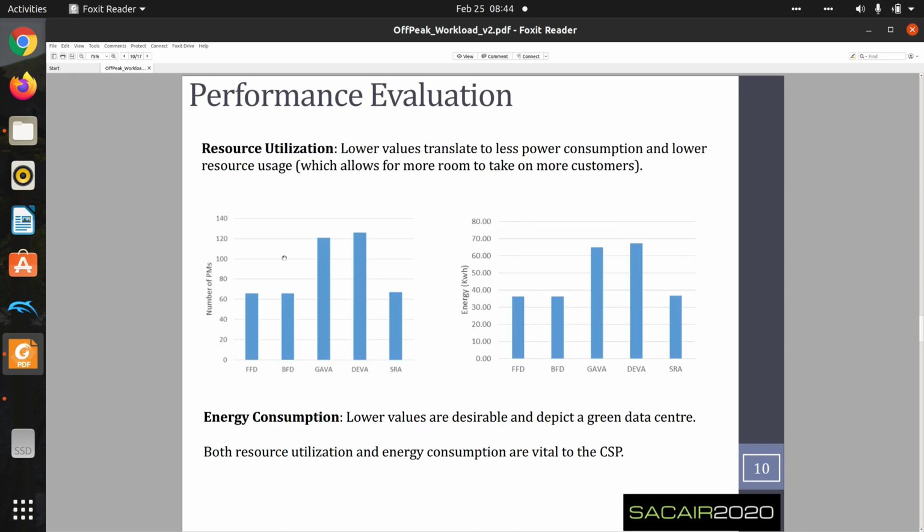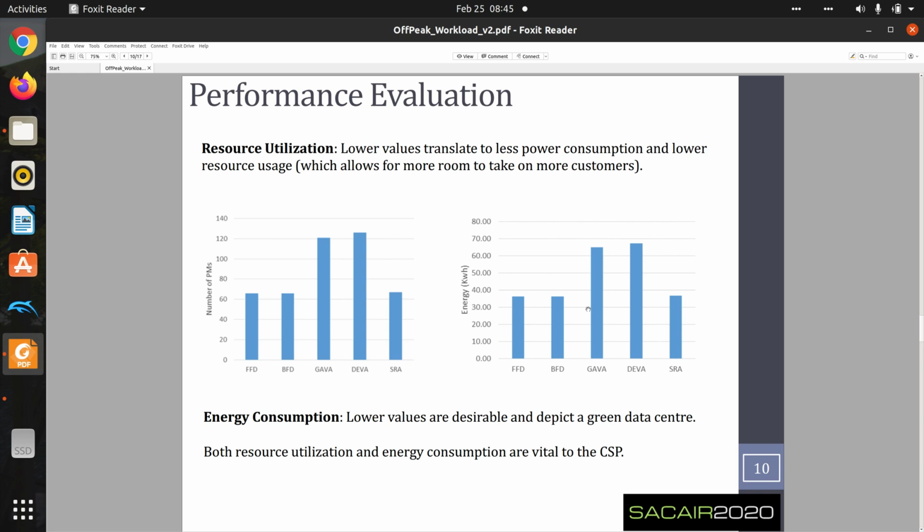In terms of resource utilization, again, the greedy algorithms use the least number of physical machines at just above 60, compared to the meta-heuristic, which used almost double the number of resources to achieve the same number of tasks. The economic one was almost at par with the meta-heuristic.